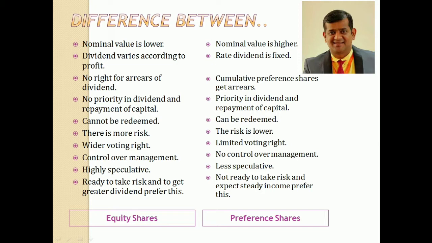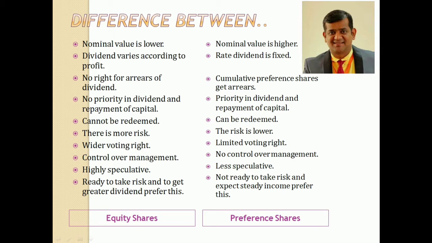So next is for equity shareholders, no priority in dividend and repayment of capital. Because equity shareholders are the last priority for dividend distribution, and at the same time the settlement of shares also. Suppose the company is getting closed, they will be given last priority. Clear? The last preference will be given to the equity shareholders, whereas the preference shareholders get the first priority in dividend and repayment of capital.